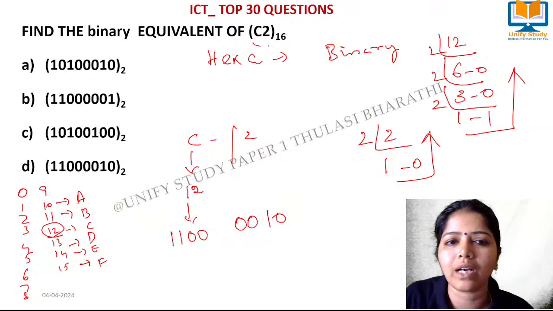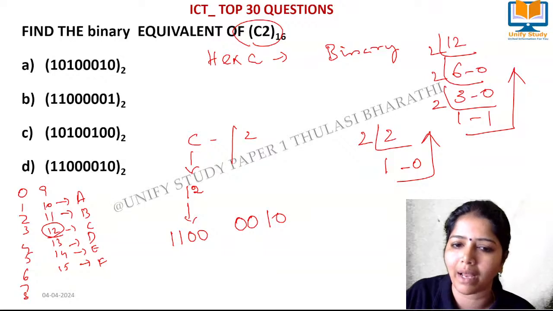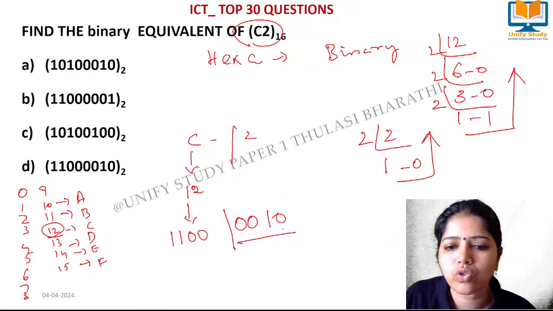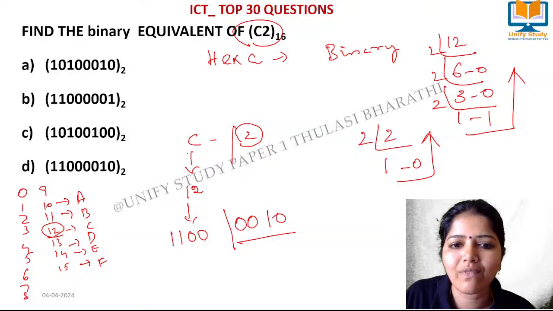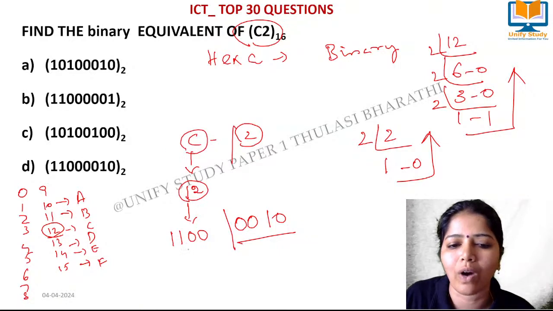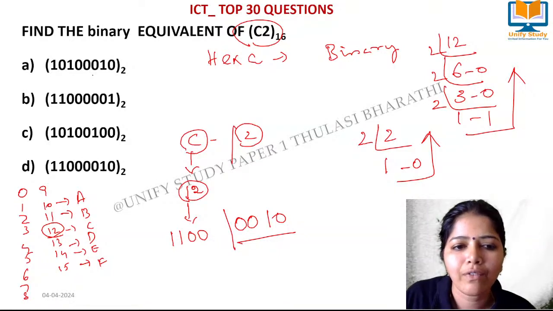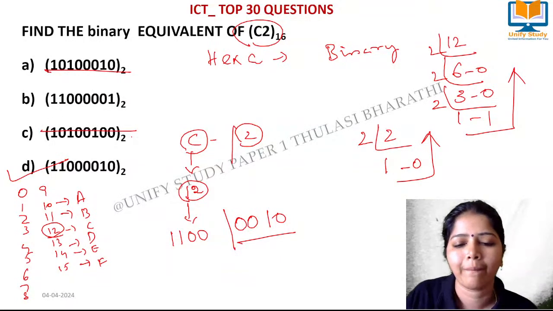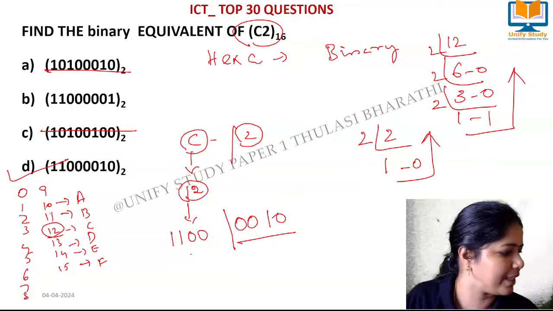Whenever we convert a hexadecimal to binary, we have to divide it into 4 bits, right? 4 bits. So 0, 1, 0, 0 is the value of 2. What is the value of C? Decimal value is 12, which can be converted into 1, 1, 0, 0. Here, go for the answer. Option D is the right answer. You can eliminate these at first level itself. Okay. Right answer is option D. Very good.